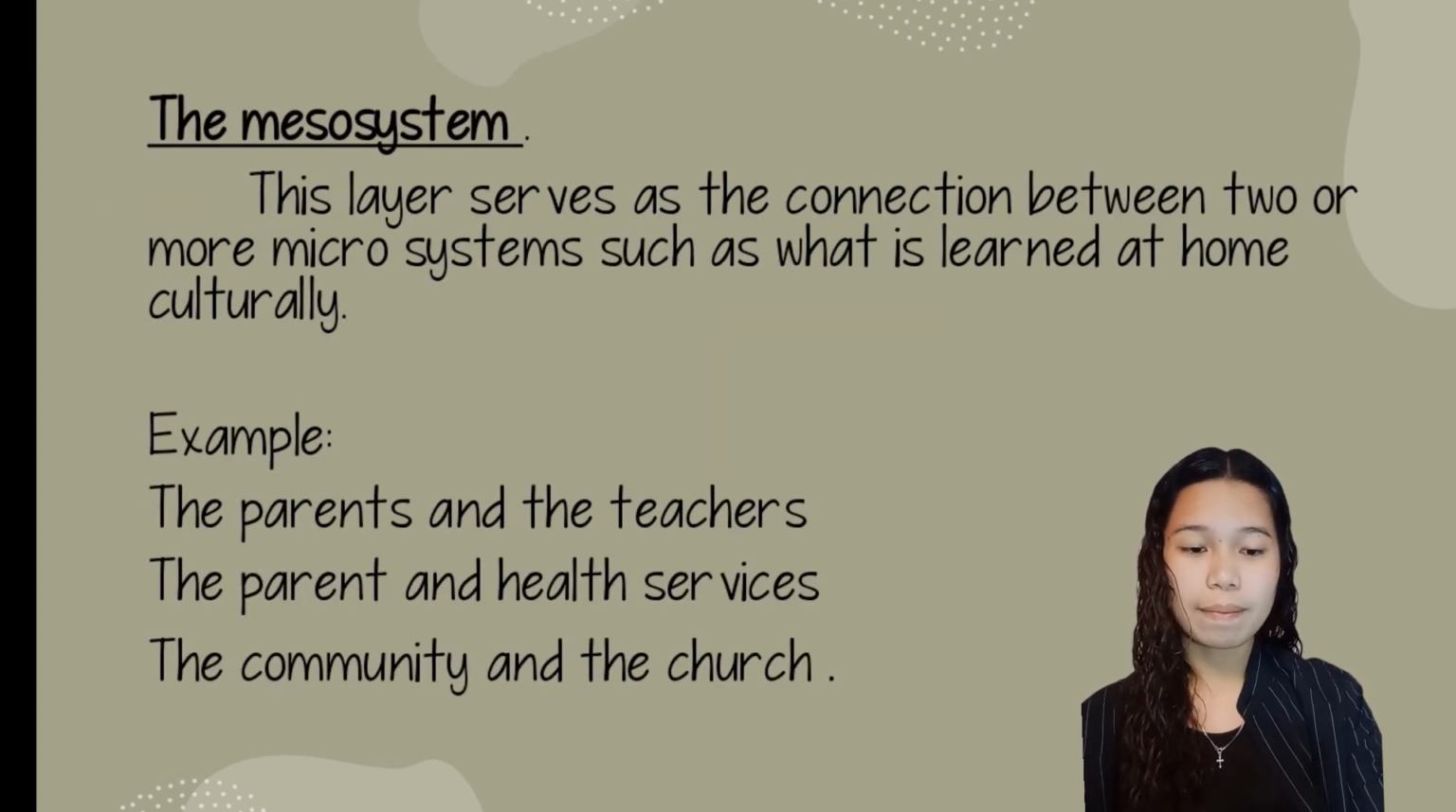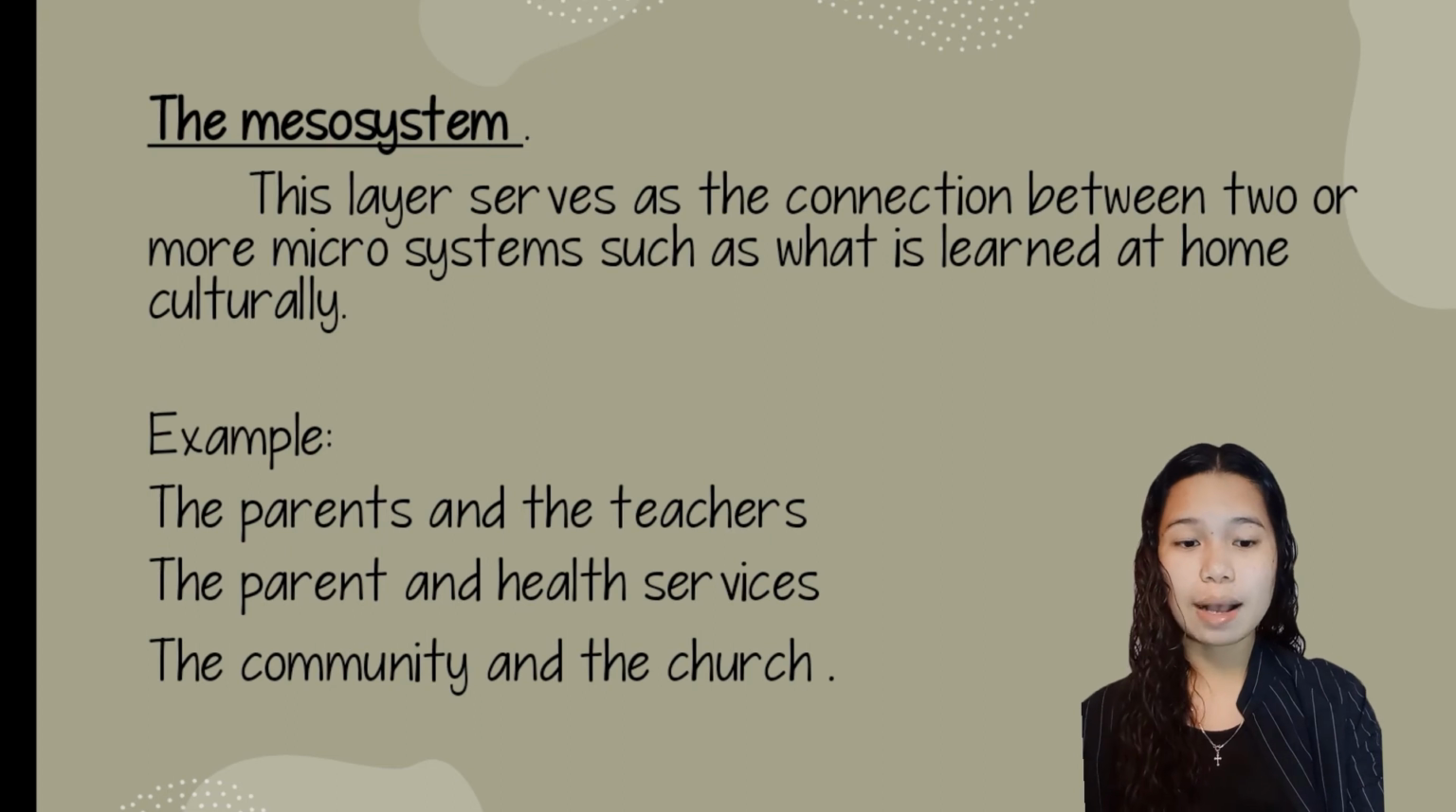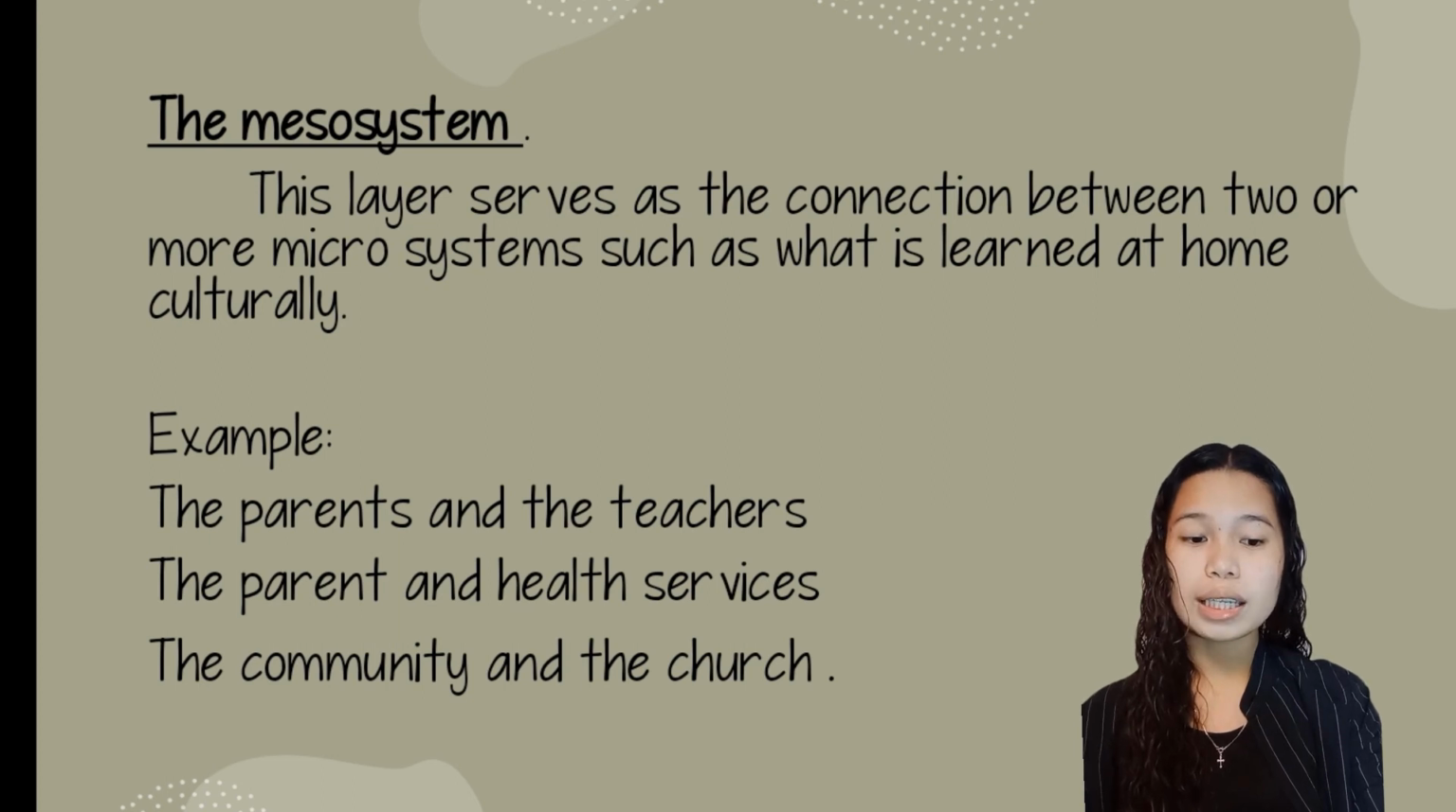The second is the mesosystem. This layer serves as the connection between the structures of the child's microsystem. This is where a person's individual microsystems do not function separately but are interconnected and have influence upon one another. For example, the mesosystem will include a link or interaction between the parents and the teachers, the parent and health services, the community, and the church.